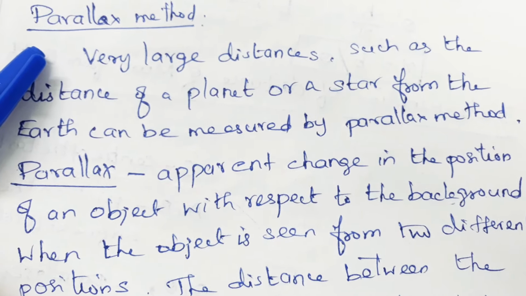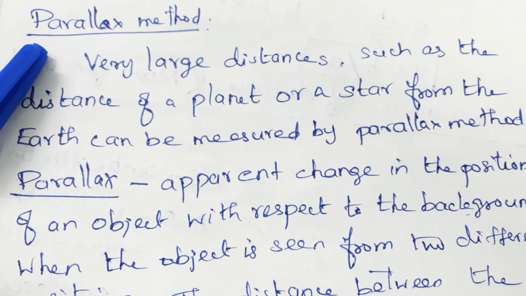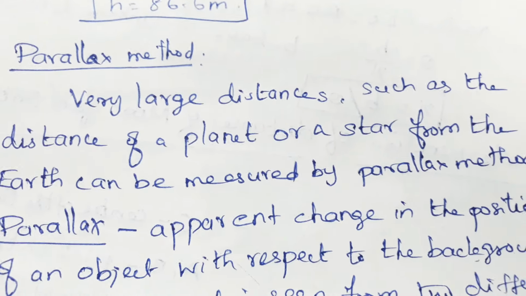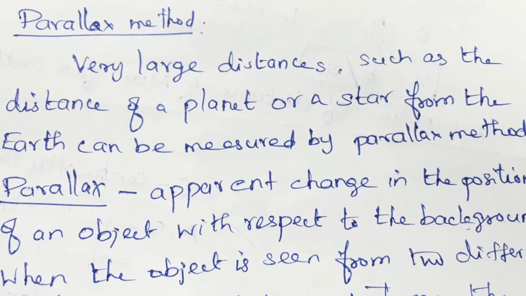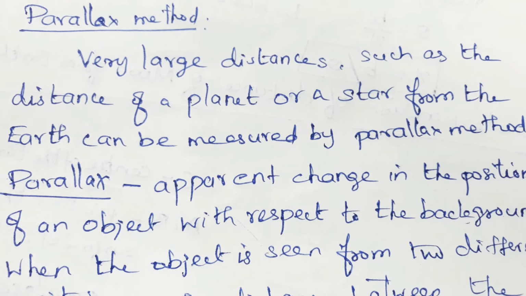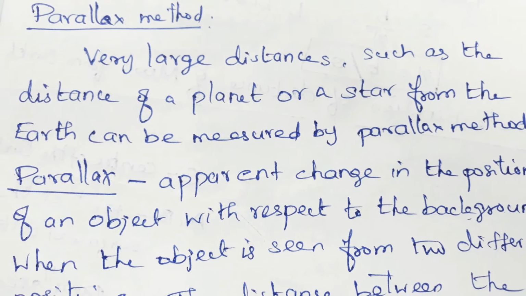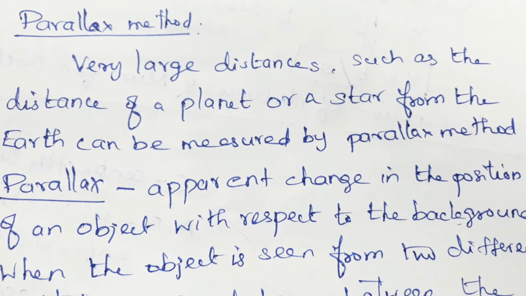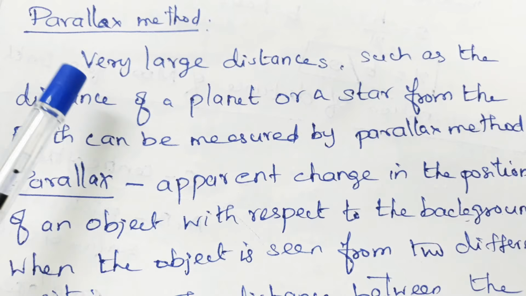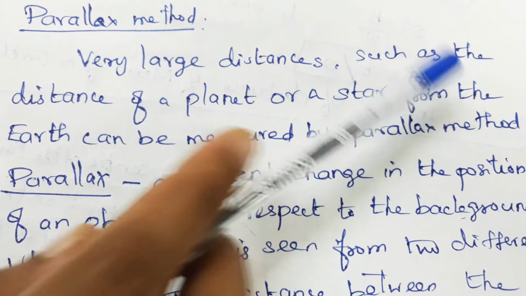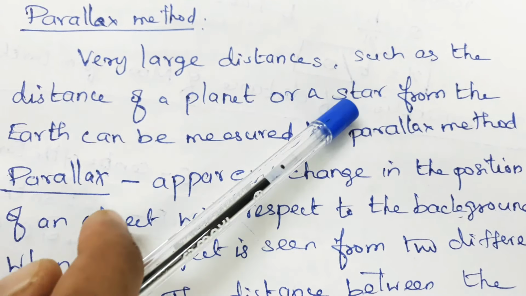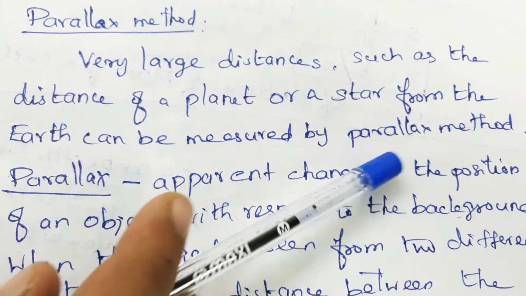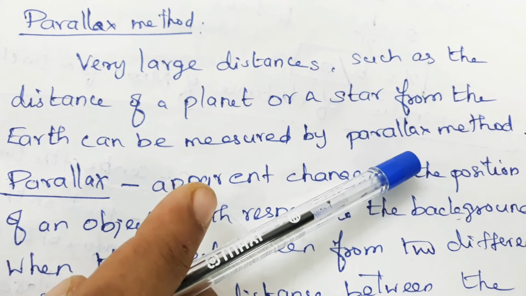The second method for measuring large distance is the parallax method. What is the parallax method? The parallax method is used to measure very large distances, such as the distance of a planet or a star. Very large distances such as the distance of a planet or a star from the earth can be measured by the parallax method.